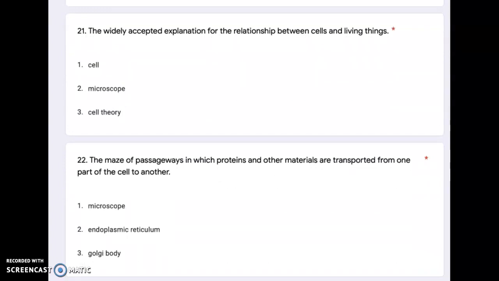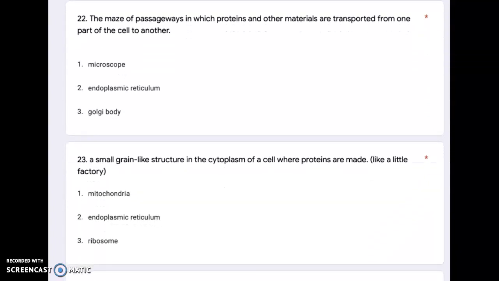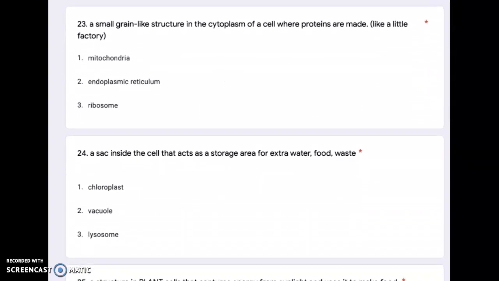21. The widely accepted explanation for the relationship between cells and living things. Cell, microscope, cell theory. 22. The maze of passageways in which proteins and other materials are transported from one part of the cell to another. Microscope, endoplasmic reticulum, Golgi body. 23.